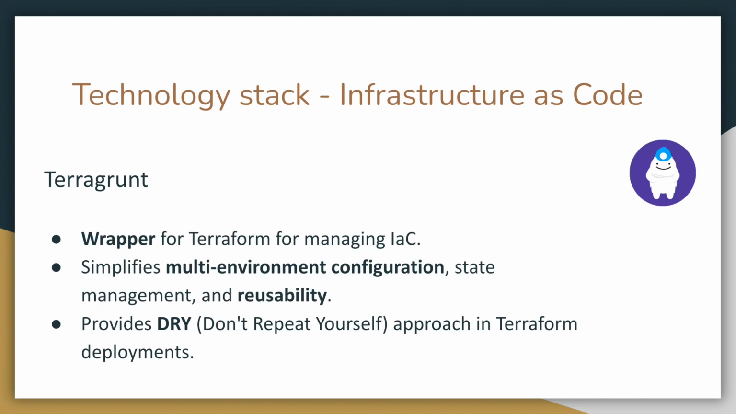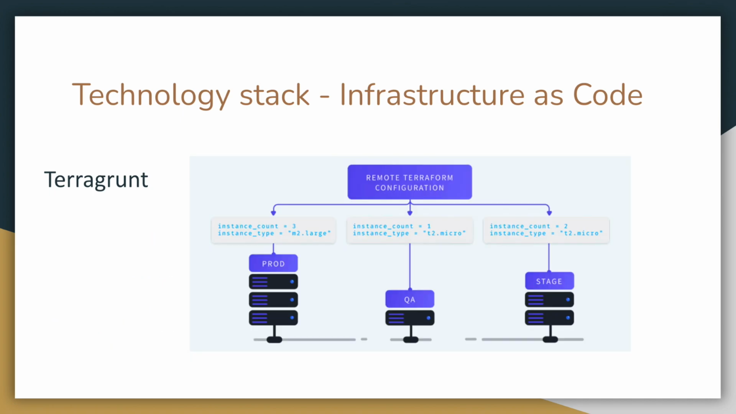On top of Terraform, we also use Terragrunt, which is a wrapper for Terraform. It simplifies the multi-environment configuration, state management, and reusability. It also provides a DRY, or don't repeat yourself, approach in Terraform deployments. In this project, we mainly use Terragrunt to help us create multiple environments. Terragrunt leverages the code that we create using Terraform and abstracts away the details. We only need to provide environment-specific values to create the environments that we need, for example, production, QA, and stage environment as shown in this figure.